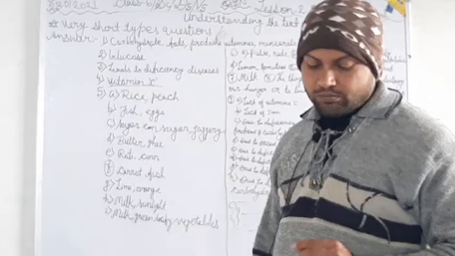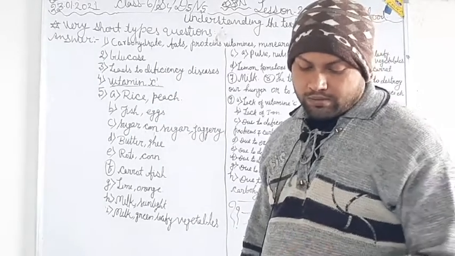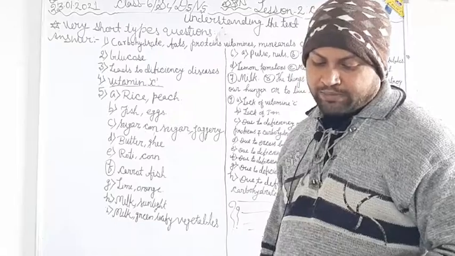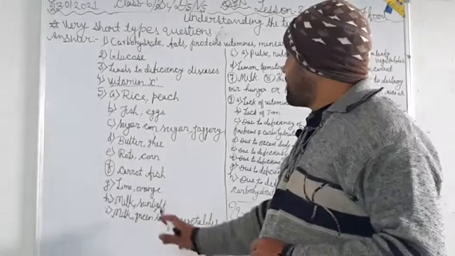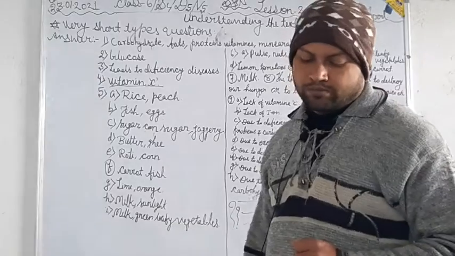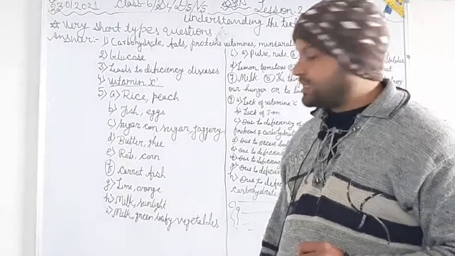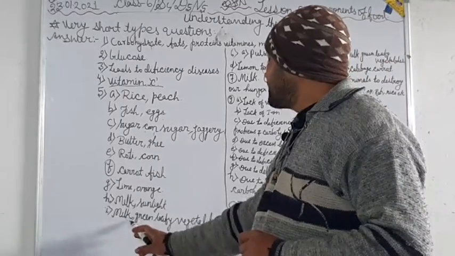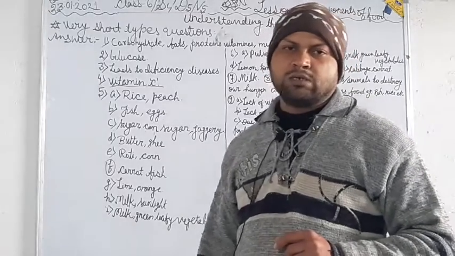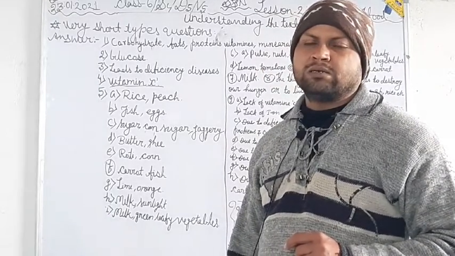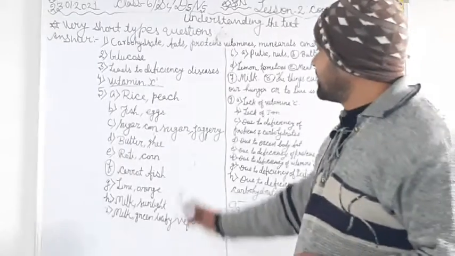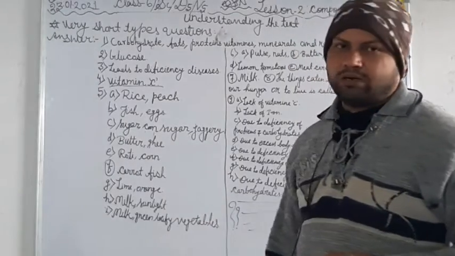Now calciferol is found in milk and sunlight. And calcium is found in milk and green leafy vegetables. These are the rich sources that provide us calcium, right? So these are the things you should remember very well.